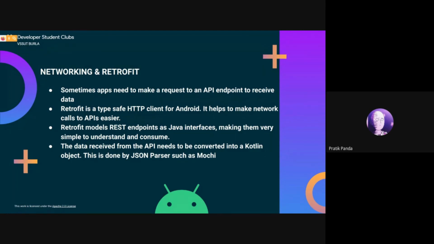The data that's received from the API needs to be converted into a Kotlin object. This is done by JSON parsers such as Moshi or Gson and various other converters that can be found on the Retrofit website. Now let's see how we build this app.